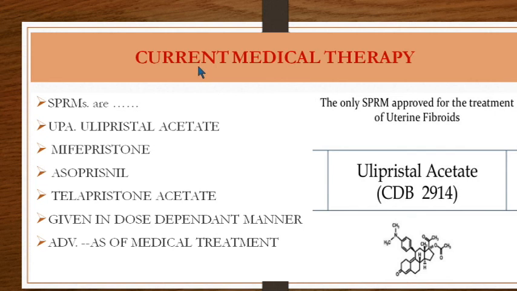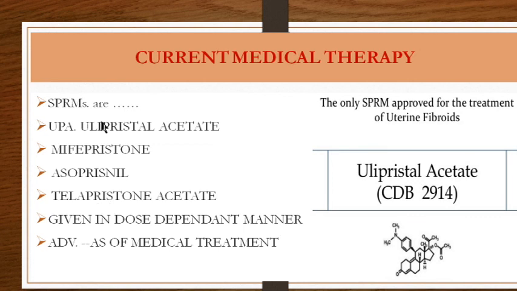So the current medical therapy includes these SPRMs. One is UPA, that is ulipristal acetate. Then there is RU486 or mifepristone. Another is asoprisnil, and then there is telapristone acetate.